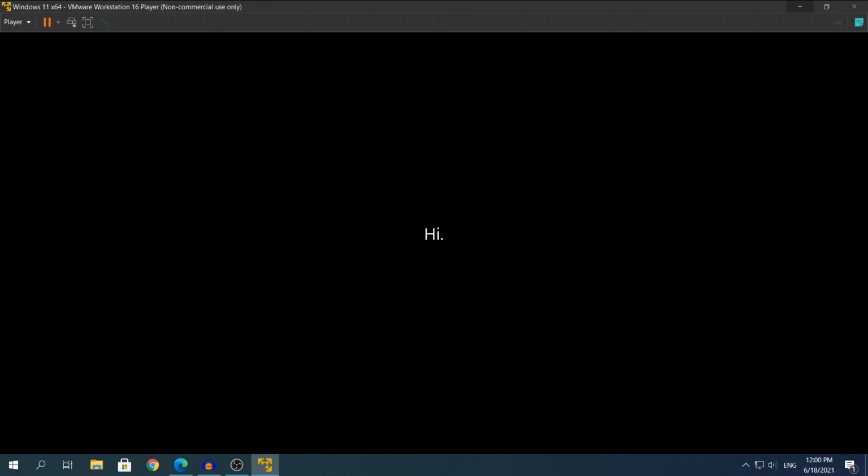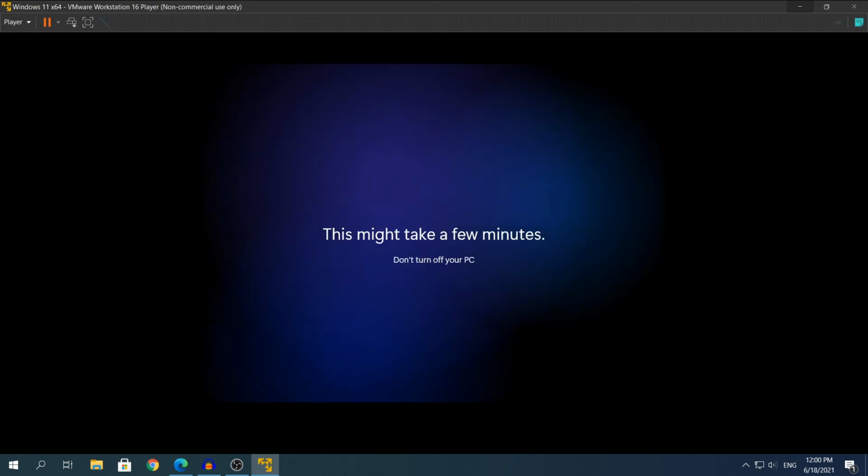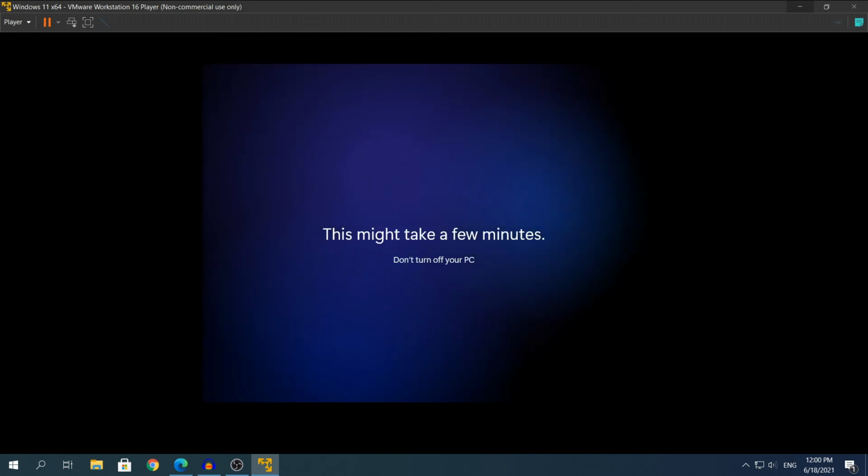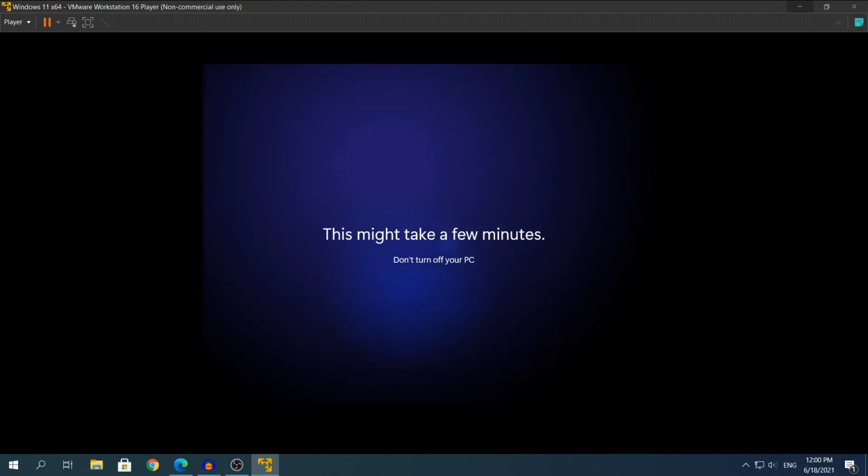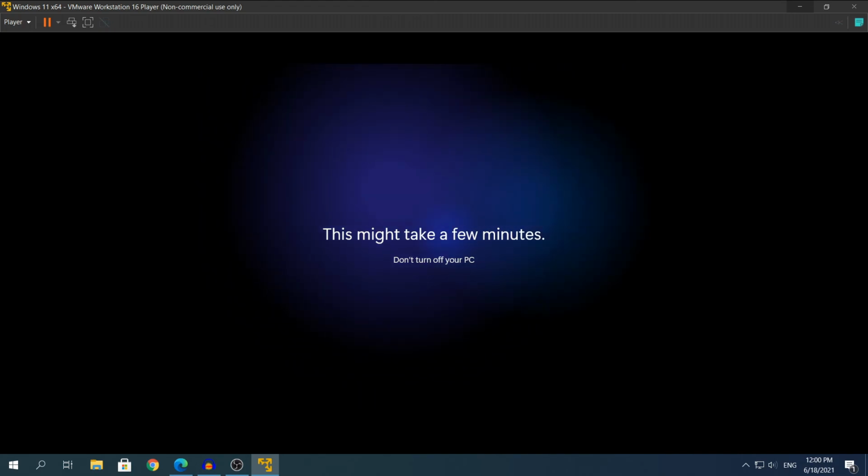And okay guys, here we are, it's taking us to the desktop right now, it's getting things ready for us as it says. It has the same black background as Windows 10, they have added a blue effect on it, which is quite good. And yeah, we're gonna wait for a few seconds till it takes us to the desktop.